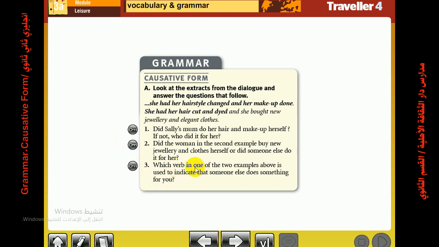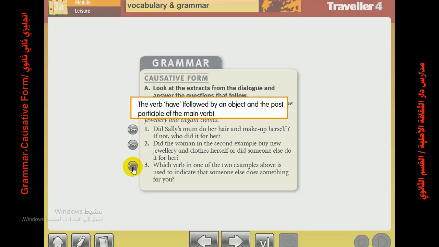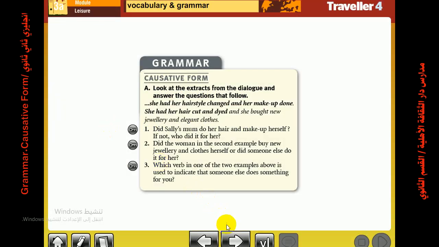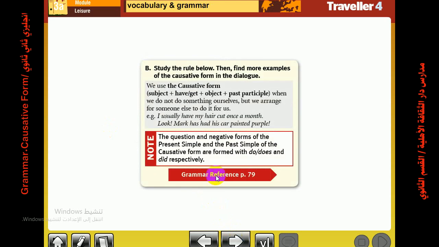Now the third question. Which verb in one of the two examples above is used to indicate that someone else does something for you? The answer is the verb have followed by an object and the past participle of the main verb. So this is the form of the causative. We use the verb have in the same tense of the original sentence. After that comes the object. Finally, we use the past participle of the verb, which is verb 3.